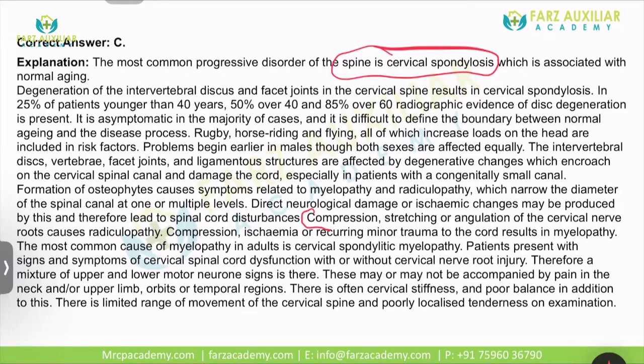Therefore, a mixture of upper and lower motor neuron signs are there. These may or may not be accompanied by pain in the neck and or upper limb, orbits and temporal region. There is often cervical stiffness and poor balance in addition to this. There is a limited range of movement of the cervical spine and poorly localized tenderness on examination.